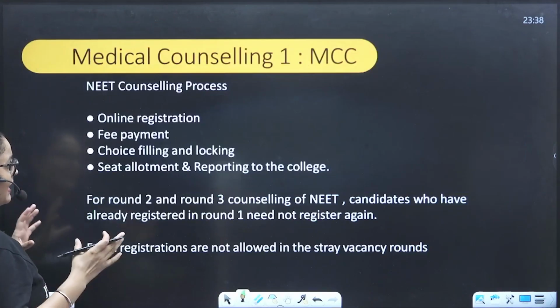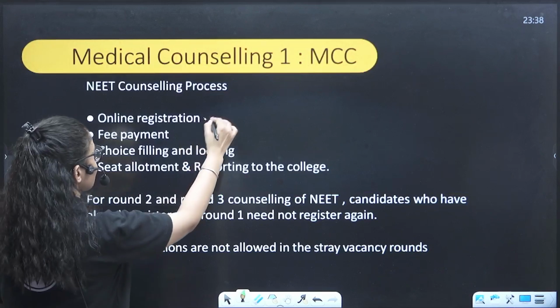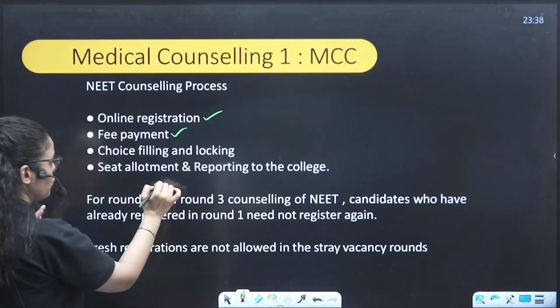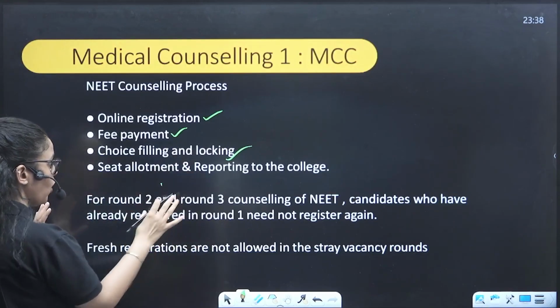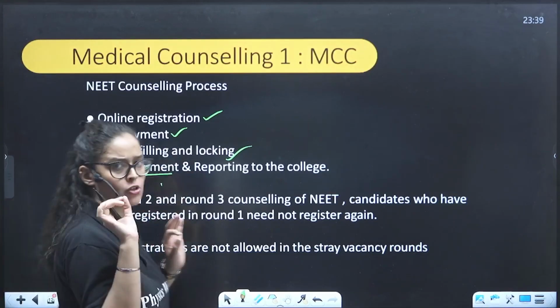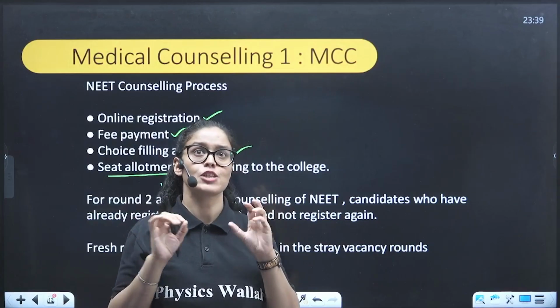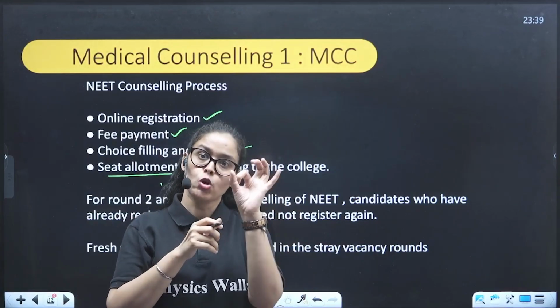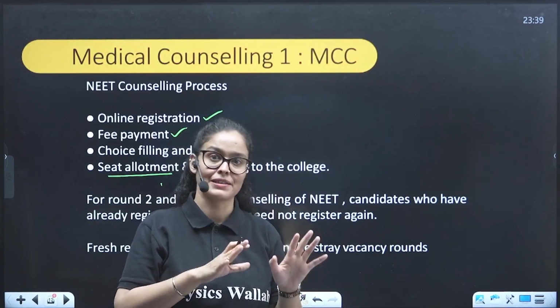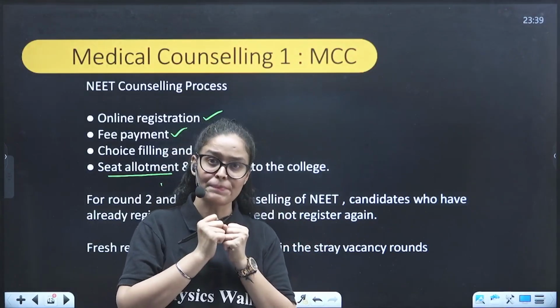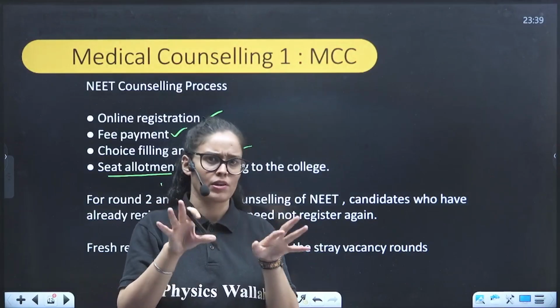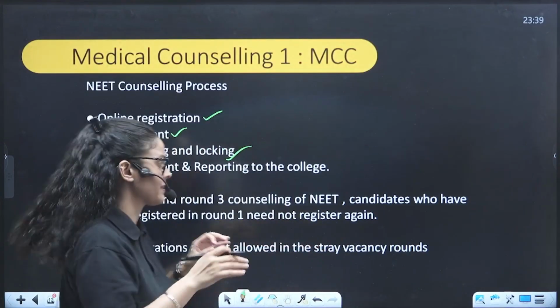So dear students, I told you that these are the processes: online registration you have to do. You have to fill the fee, you have to fill the choices of the colleges, you have to lock it, and then there is the option of locking. So suppose you have chosen like 20 colleges, right? And then you locked it. That means now it is submitted. You cannot change anything once you lock it, right? And if you forget to lock them, it's auto-locked in that condition.